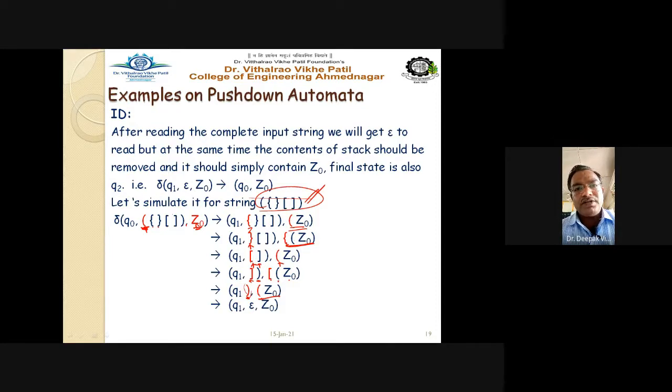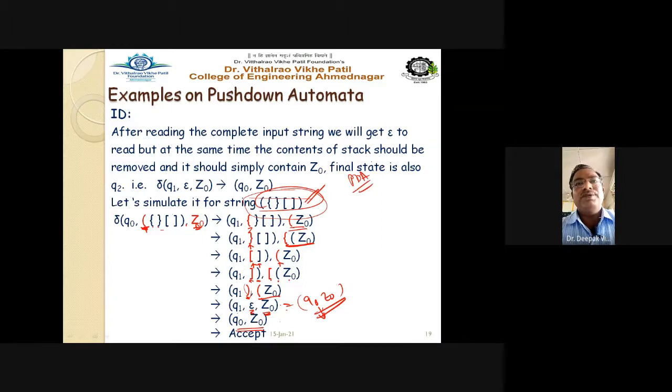After popping the top of the stack, we get an empty string, meaning no character is remaining in the string, and the stack is also empty except Z0. So we get Q0 Z0. We have declared the rule Q1 epsilon Z0 equal to Q0 Z0, and we find that this Q0 is our final state, our accept state. So we reach the accept state, and we declare that yes, this string is a well-formed string, and the rules we have defined for our PDA are correct.